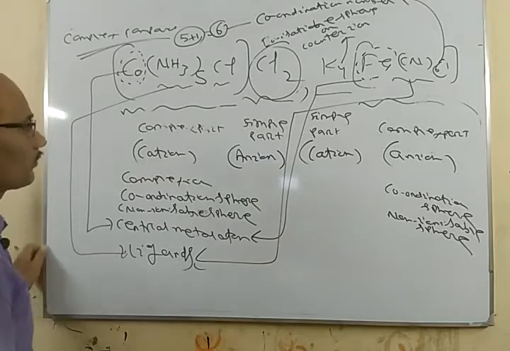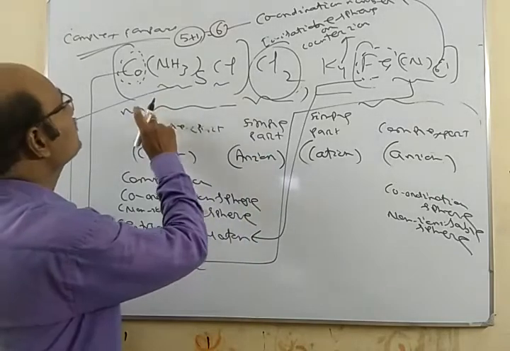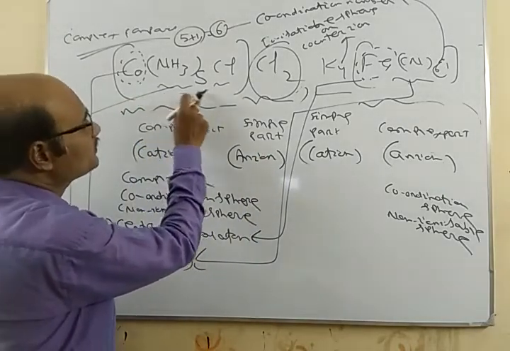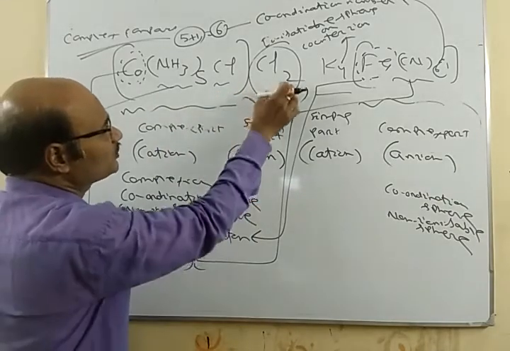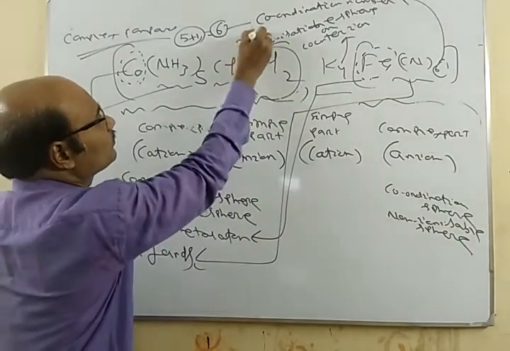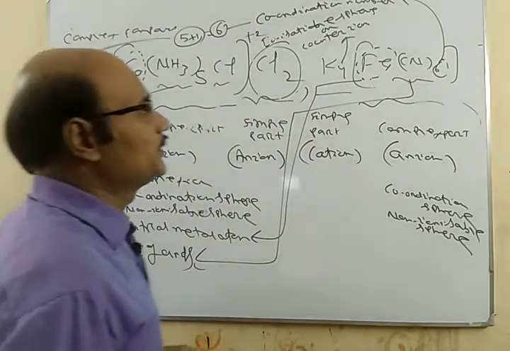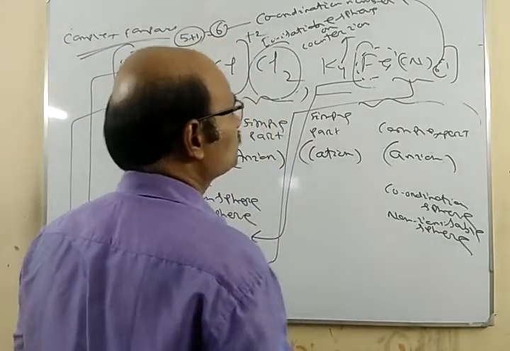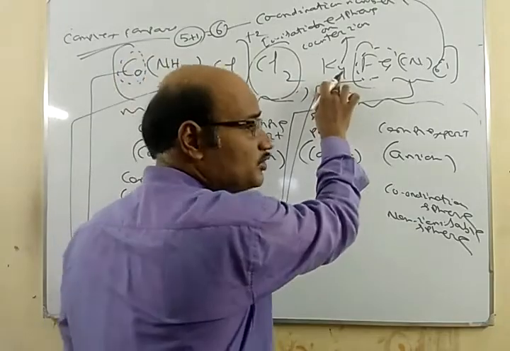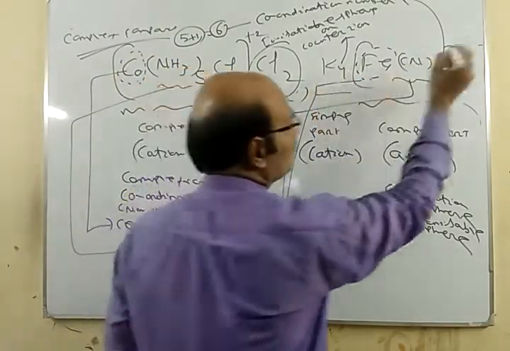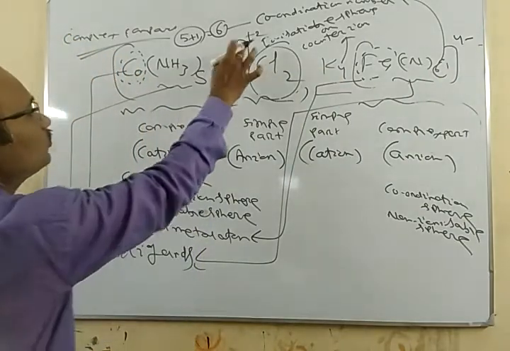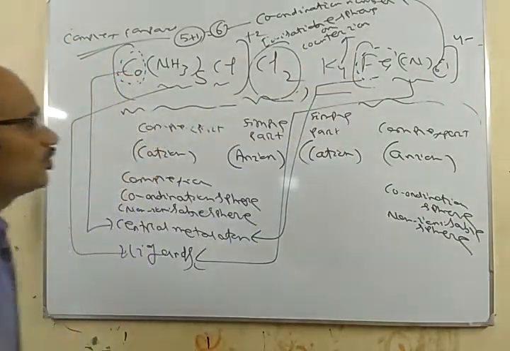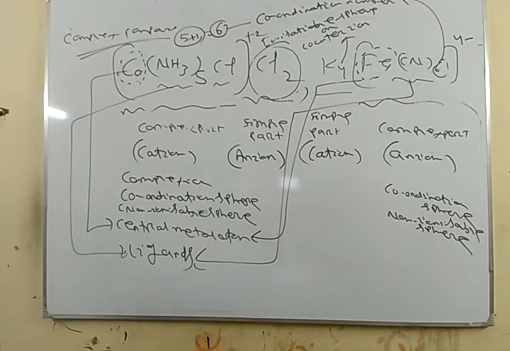Now you see this Co(NH3)5Cl2. So Cl2 is the anion here, so minus 2 means the complex is 2 plus. K4 Fe(CN)6: K4 means 4 plus, and this is 4 minus. So this plus 2 or the 4 minus are called what? Charge on the complex.